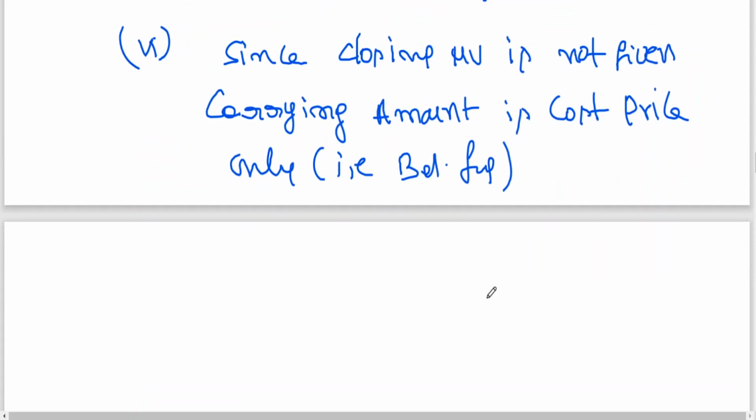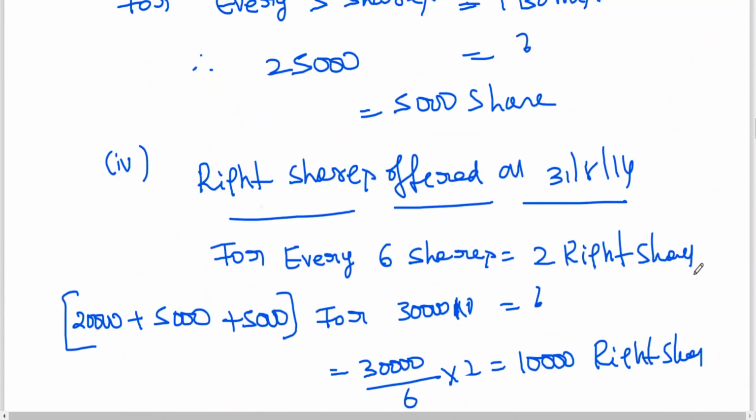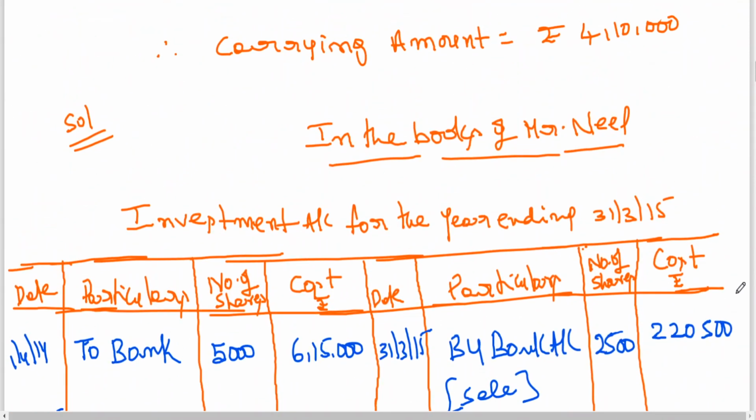For revision, this problem we will be writing in the books of Hasan.